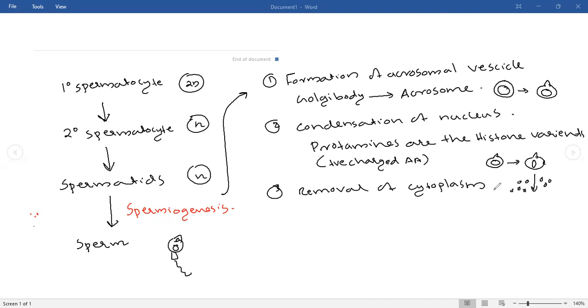After that, when we look at the acrosome, a small amount of cytoplasm and the nucleus will remain. These small bodies are known as residual bodies. Cytoplasm is removed in the form of residual bodies, as small packets.